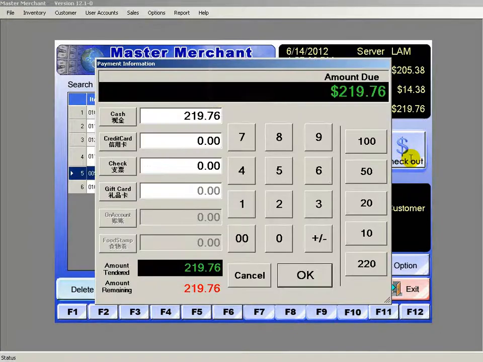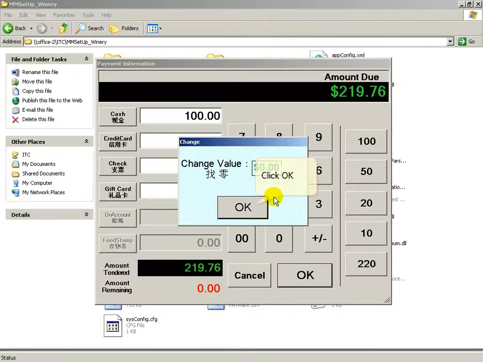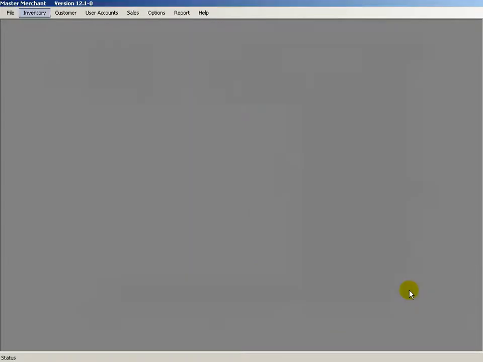There's a few different ways to pay the total order. You can use part of cash, gift card, credit card, or check. There's also quick payment. Just one click on the button of $10, $20, $50, $100 and the system can automatically calculate how much money for change.